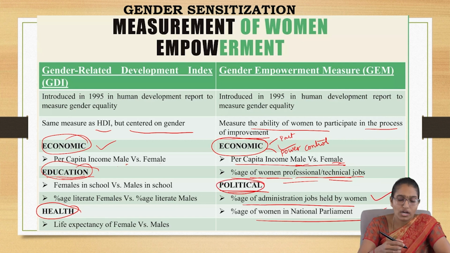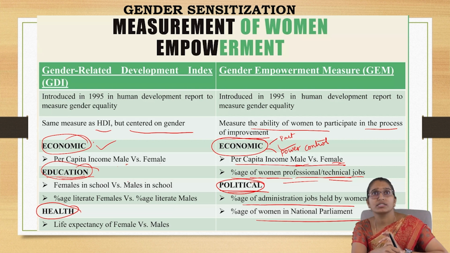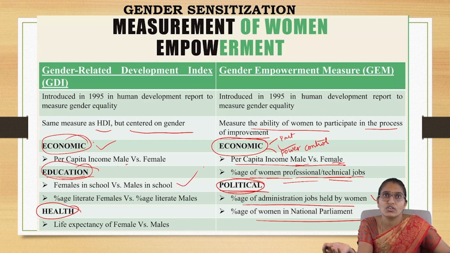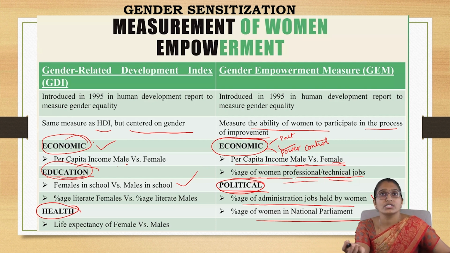Whereas GDI gives the economic side, the income of both male and female, as well as education, females in the schools versus males in the schools. So what is the ratio of male to female in school, and what is the percentage of literate females or literate males.